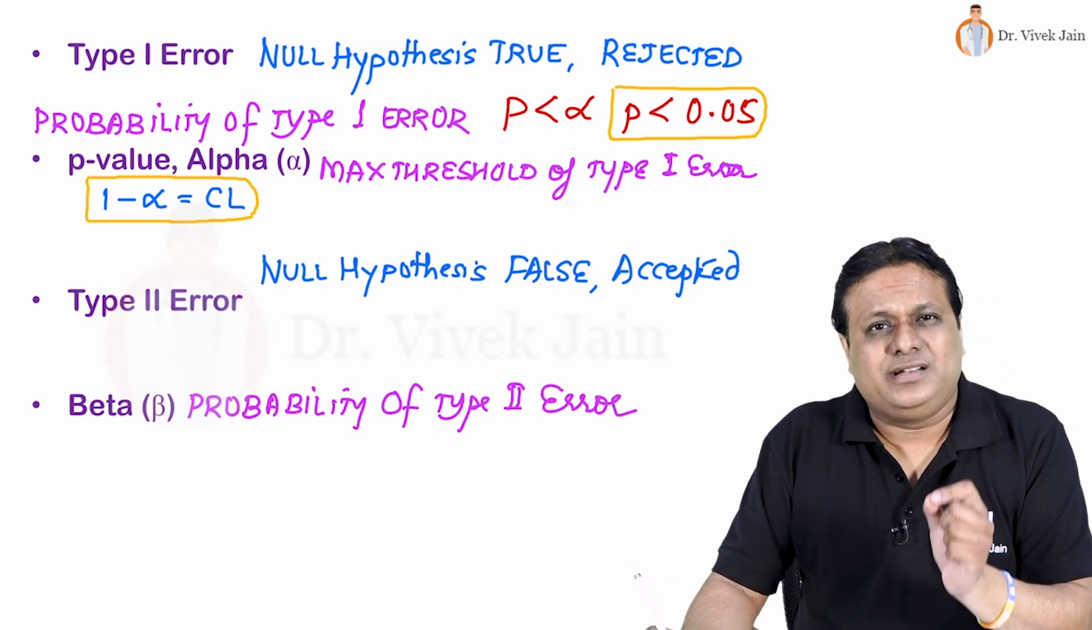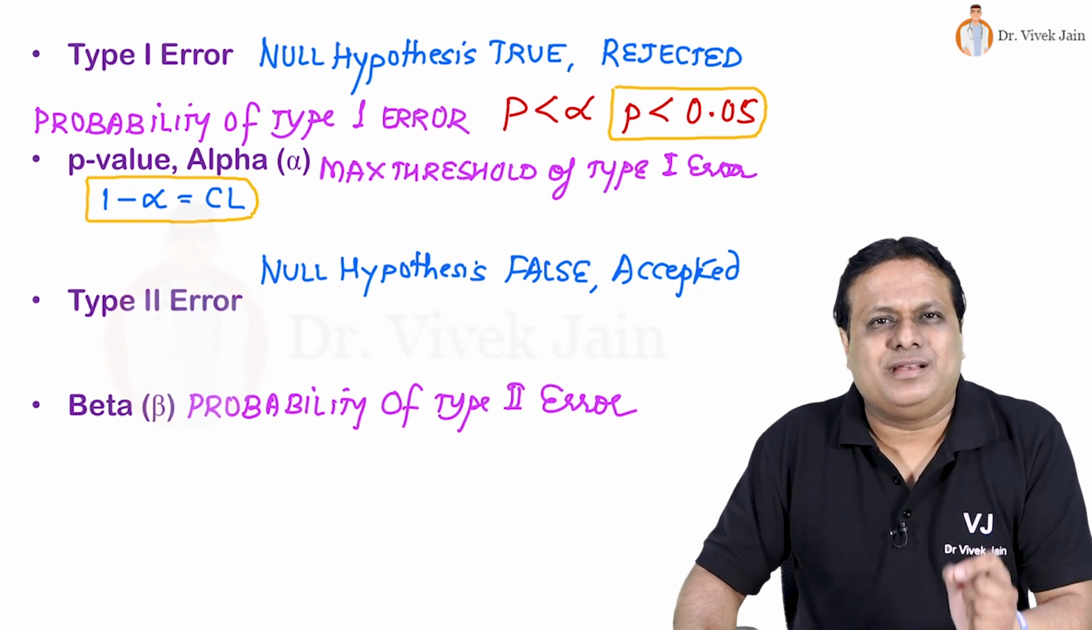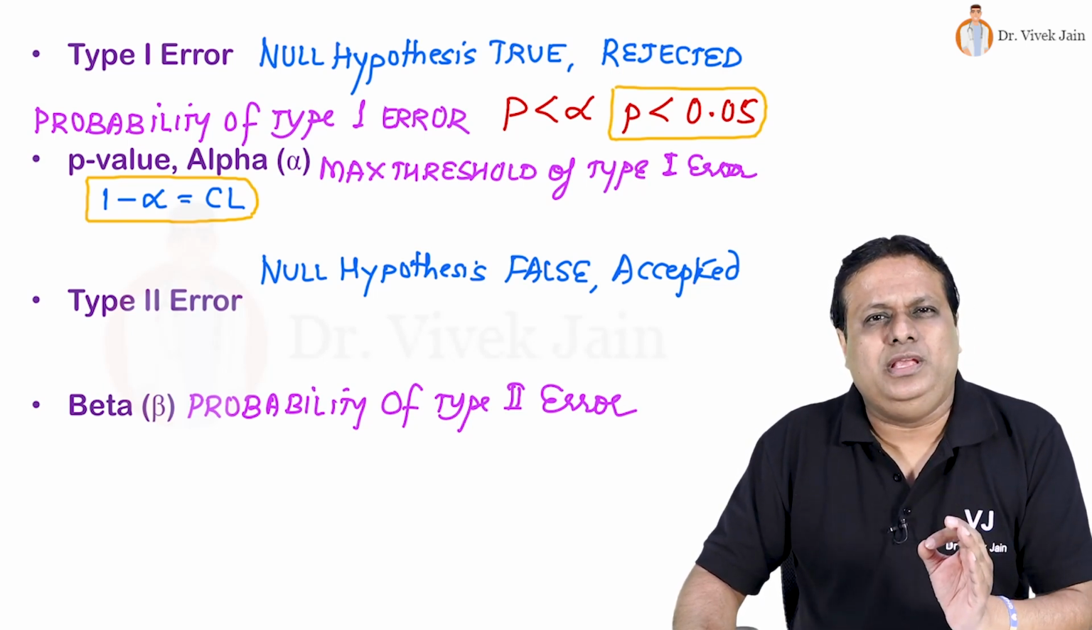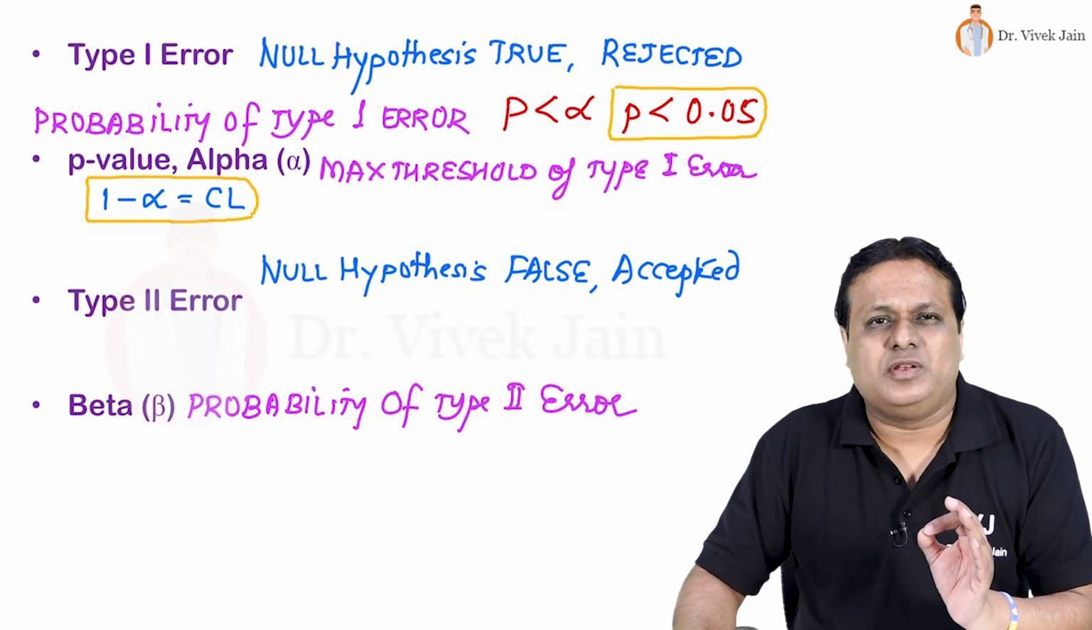Remember, I'll tell again, type 1 error is more serious. P is more important than beta. So try to keep your P below alpha. Try to keep your P below 0.05. Results will become statistically significant.